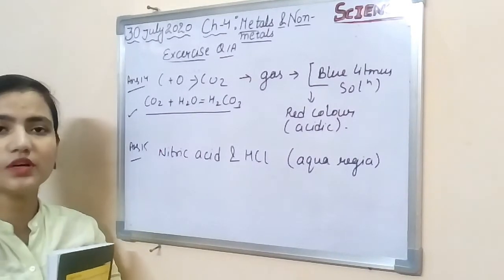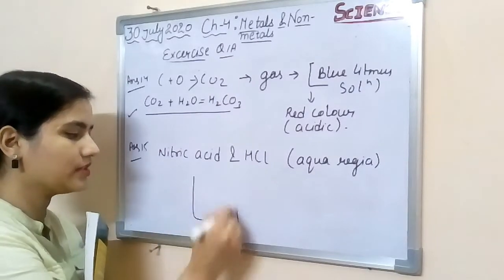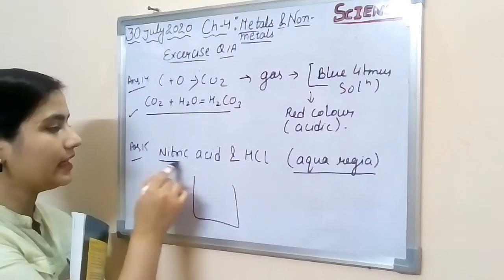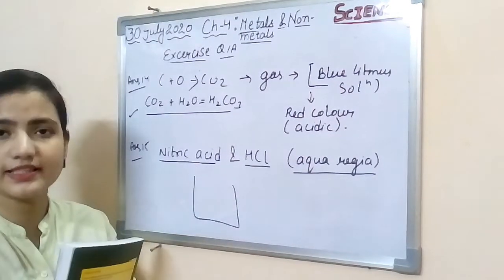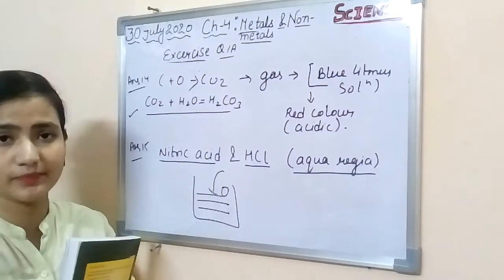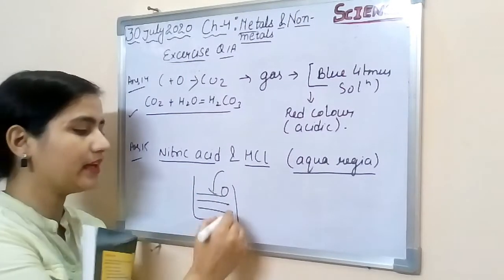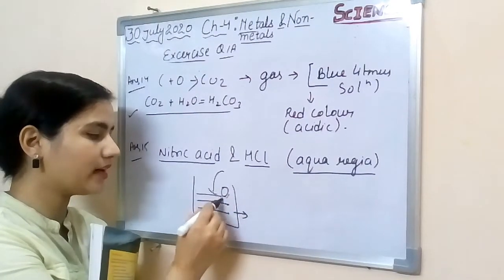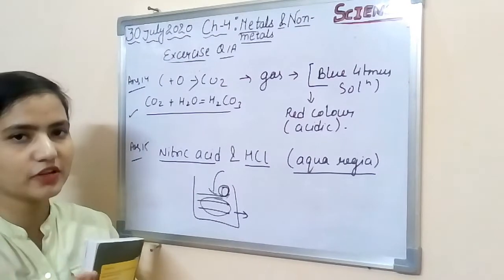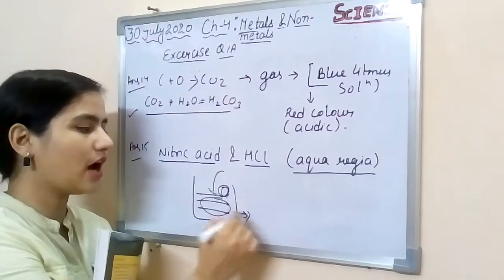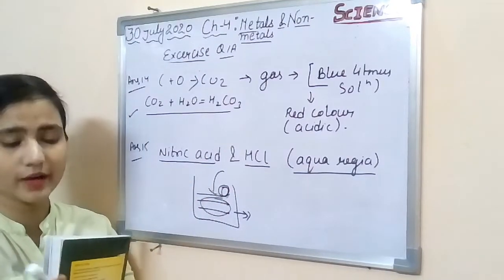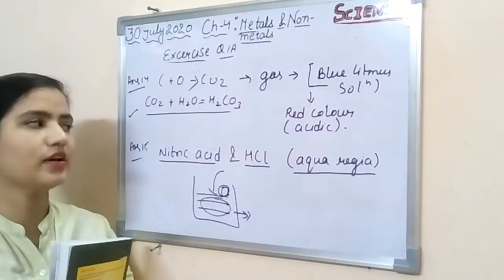जो ज्वेलर पर्सन होते हैं, what they are doing, they are taking a solution जिसका नाम होता है एक्वा रिजिया, जिसको कहते हैं एक्वा रिजिया. So basically in it nitric acid and hydrochloric acid is present as a solution, और इसके अंदर हम उस गोल्ड को इन्वॉल्व करते हैं. When we are adding that gold material, so what is happening, थोड़ा सा गोल्ड का जो पार्टिकल होता है वो इसमें डिजोल्व हो जाता है, उसका आउटर लेयर, और उसकी जो नेक्स्ट लेयर होती है वो क्या हो जाती है, शाइनी हो जाती है. So this is how the outer layer dissolves in it, that's why the weight of the gold ornament gets lost. That's how it's useful.